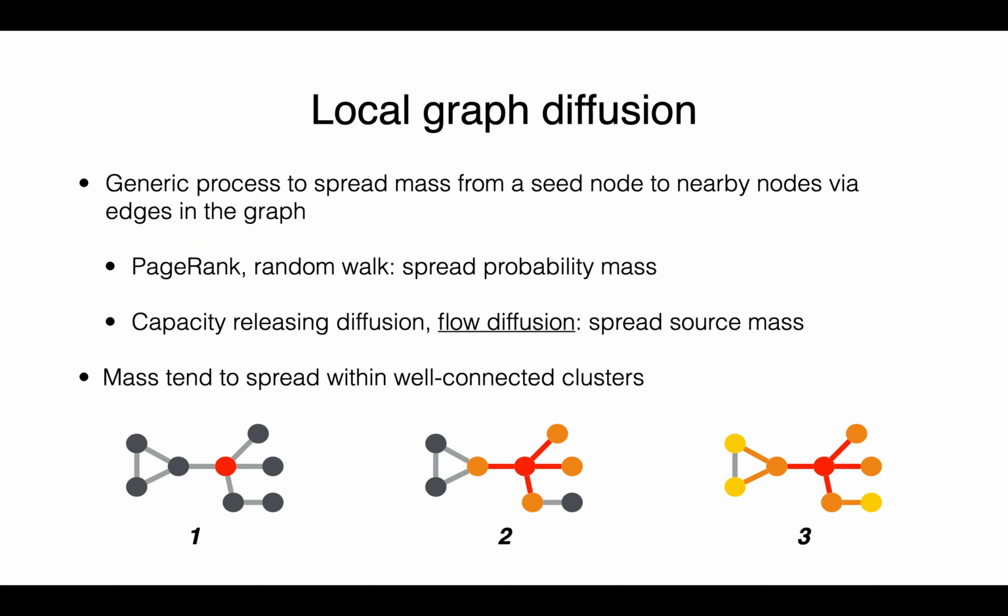Our method uses local graph diffusion to explore the graph structure. In this work, graph diffusion refers to a generic process to spread mass from a seed node to nearby nodes along edges in the graph. There are many different types of graph diffusions depending on the specific dynamics to spread mass. In this work, we focus on a recently proposed flow diffusion, even though the idea easily extends to other types of diffusions as well. In a graph diffusion process, mass tends to spread within well-connected clusters. For that particular reason, local graph diffusion can help solve local graph clustering problems.